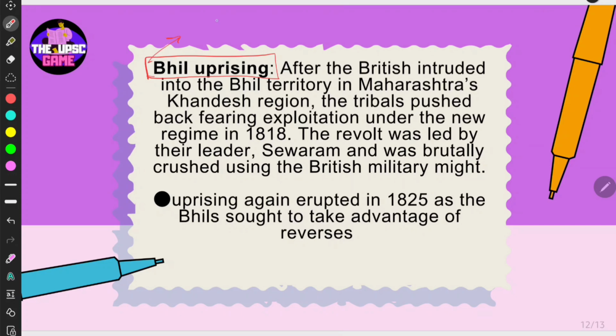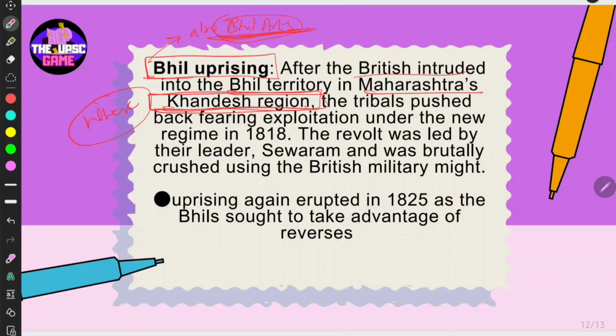Then we shall discuss the Bhil uprising. When you learn about Bhils, also learn about Bhil arts, because those are very much important, and these are generally considered one of the unique arts, right? With respect to the Bhil uprising, the British intruded into the Bhil territory in Maharashtra's Khandesh region, where you can keep this as Bhil Khandesh.